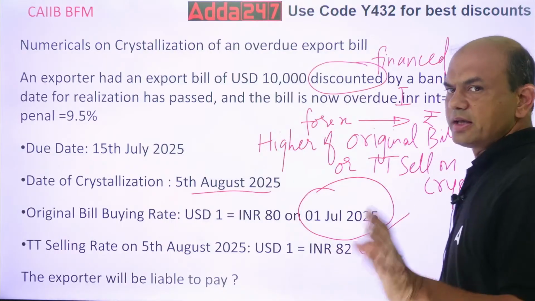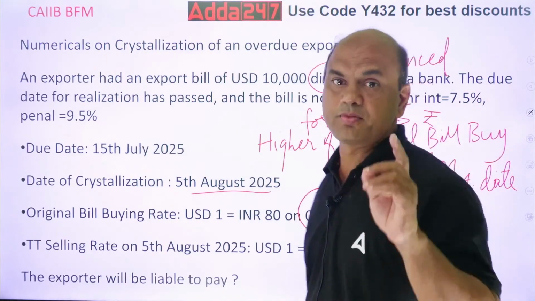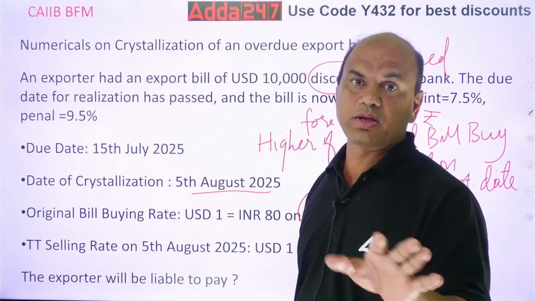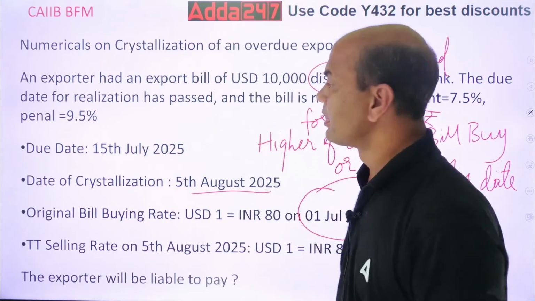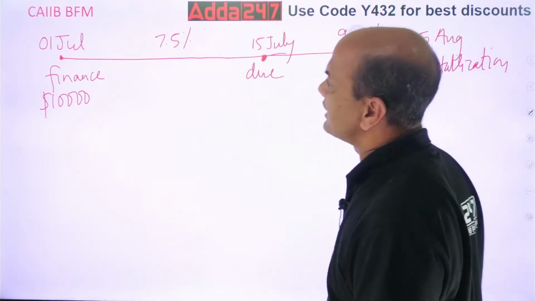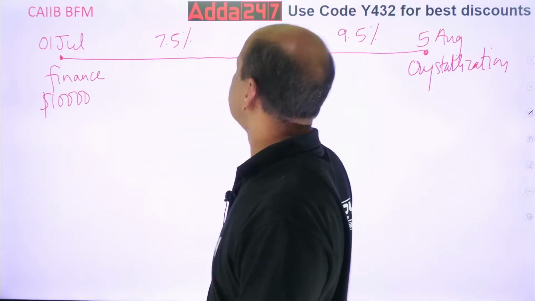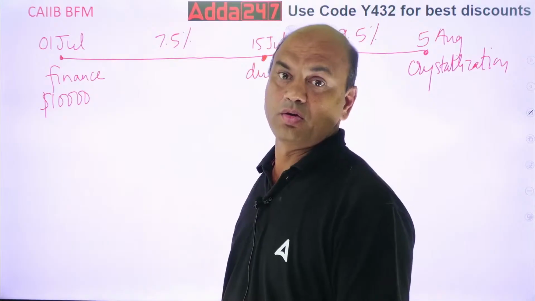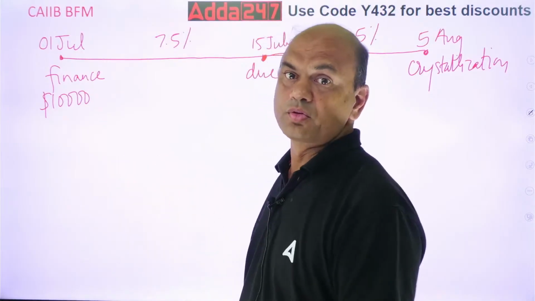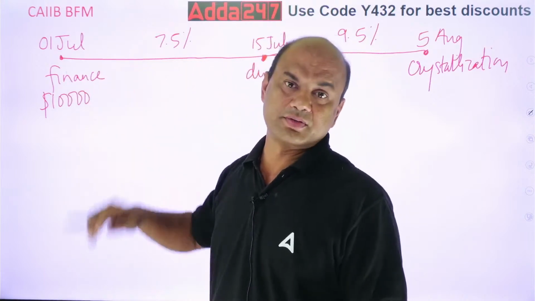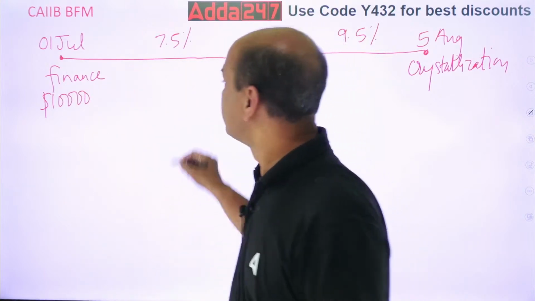Got it? Clear? This should be very clear in your mind: where you charge regular and where you charge penal. Now calculate the number of days. 1st July to 15th July, with the 15th July due date counted as a full day. So what is the number of days? 15 days.